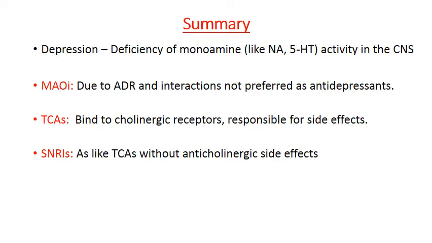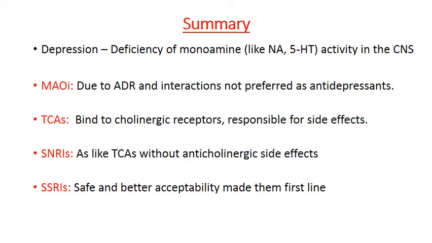SNRIs are like tricyclic antidepressants, but they don't have anticholinergic side effects. SSRIs are the first line drugs because they are safe and better accepted, without the anticholinergic or antihistaminic side effects. So this is all about the major groups of antidepressant drugs. Remaining drugs like atypical antidepressants and the therapeutic uses will be discussed in the next session.